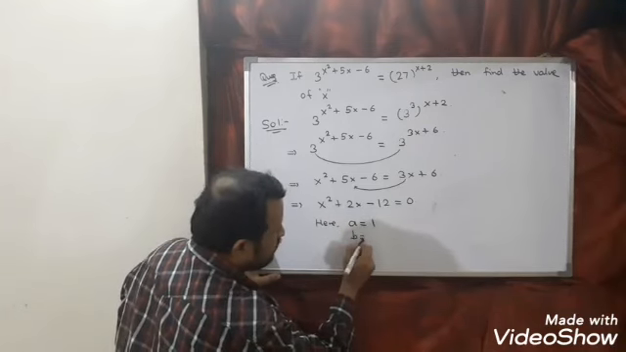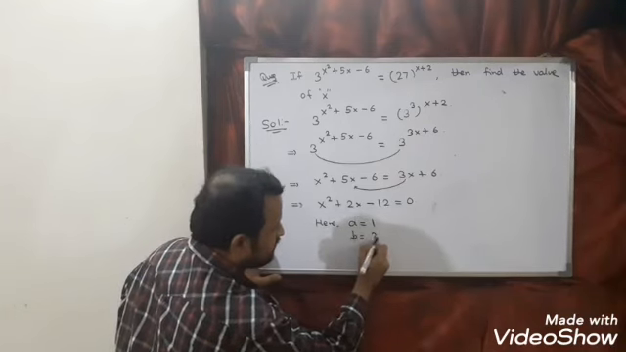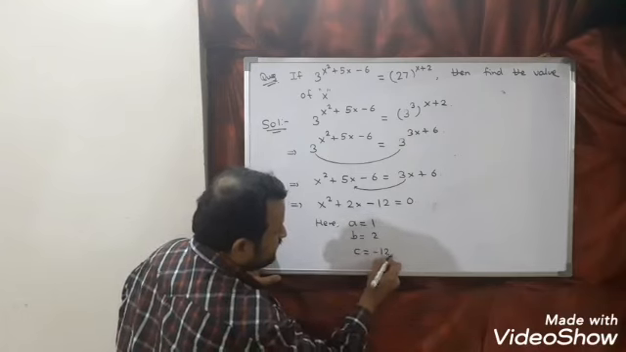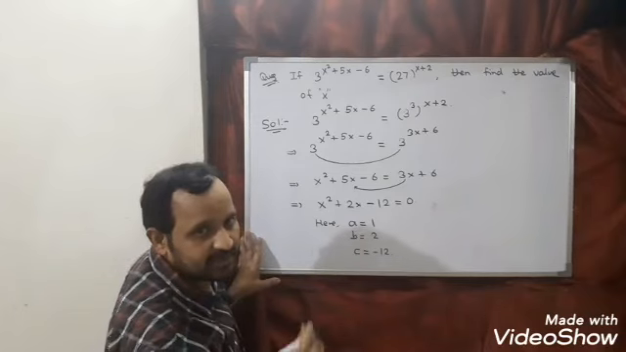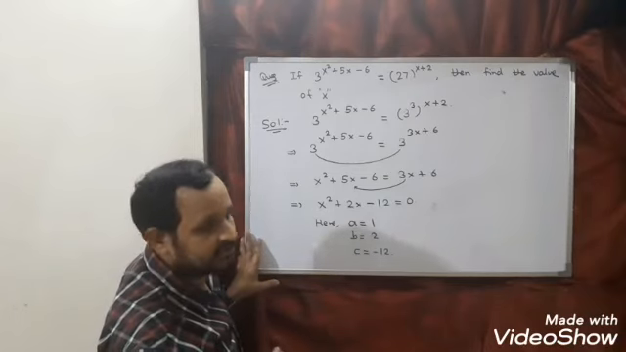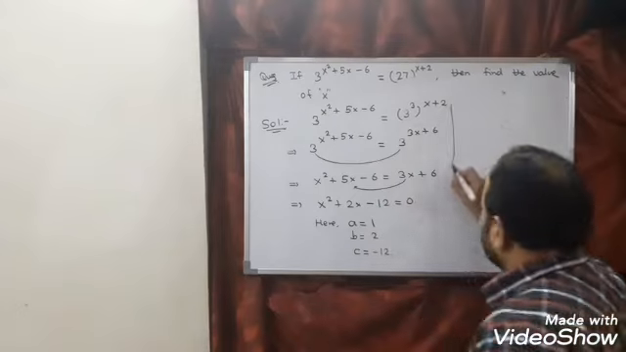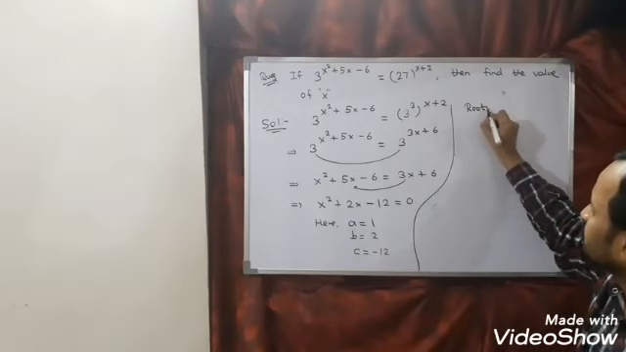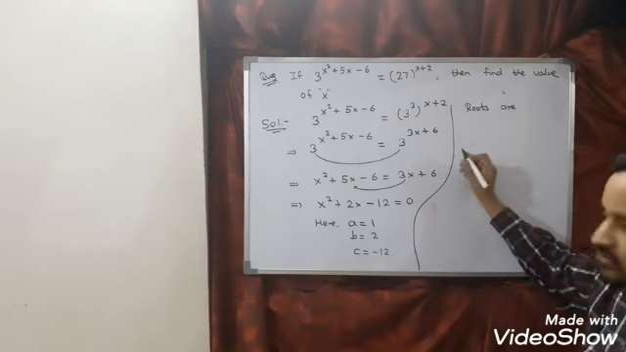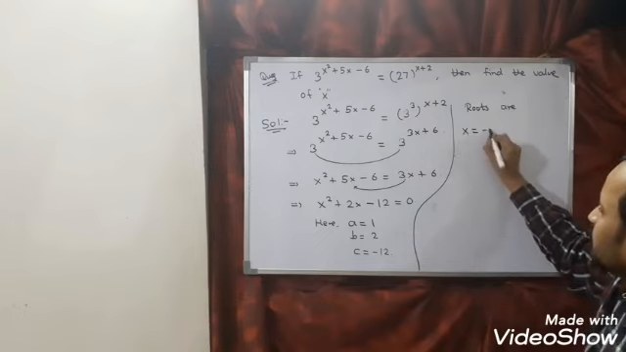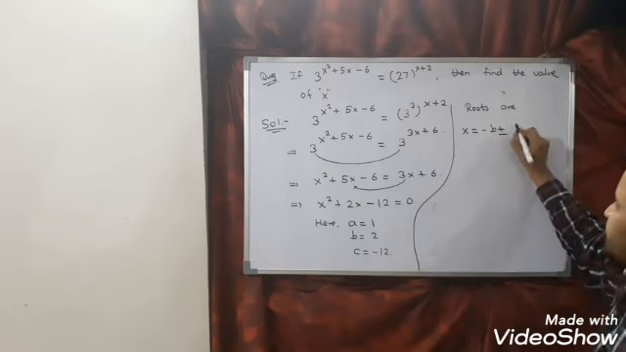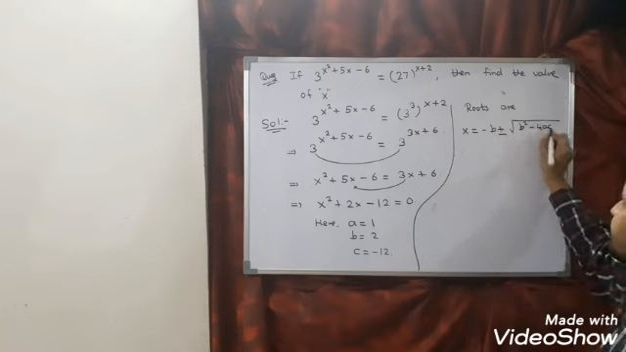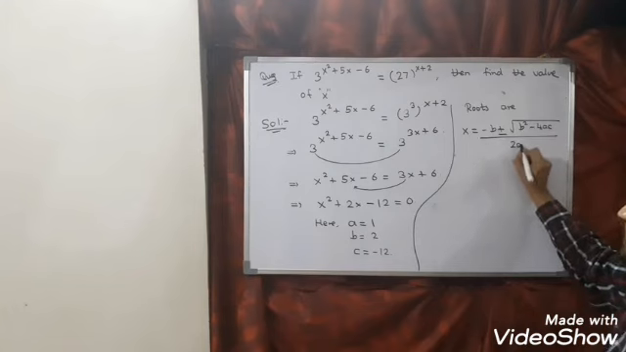What is b? Coefficient of x, which is 2. And c is nothing but minus 12. So this is a quadratic equation, and a quadratic equation gives how many roots? 2 roots. So let us apply the formula. So here I can say roots are, so what is the formula to find roots? x is equal to minus b plus minus square root of b square minus 4ac divided by 2a.